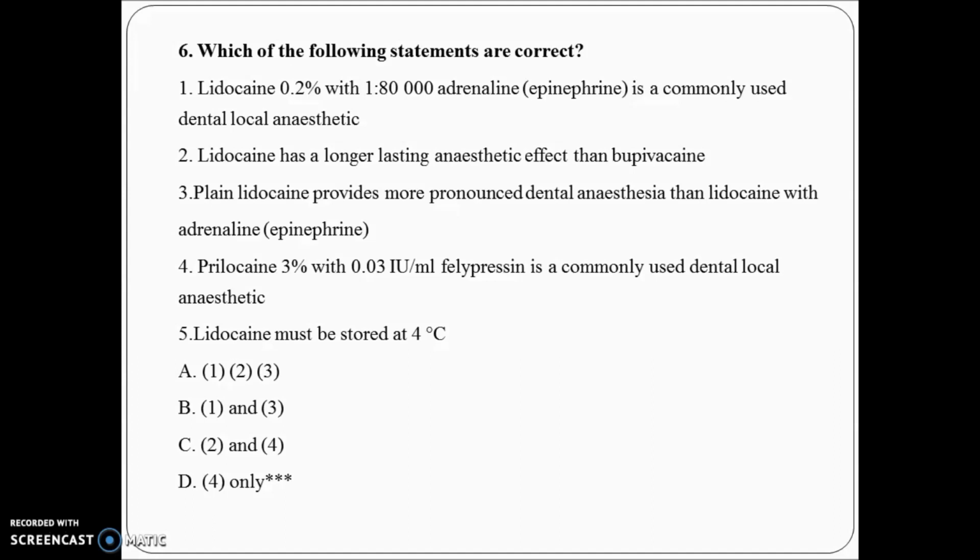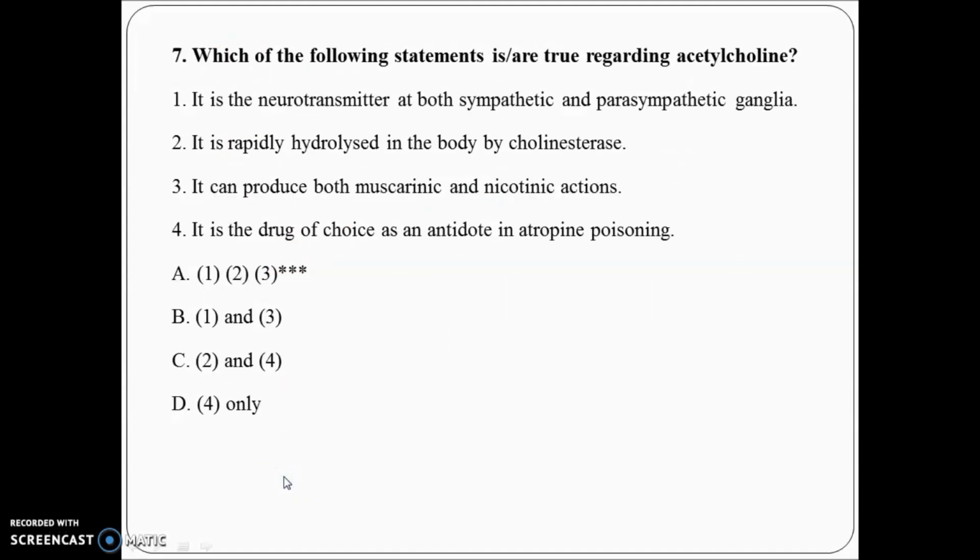Fine. So you can see in all these questions, the 4 options are looking absolutely false, and only one option is correct, that is 4, pilocarpine 3%. So in such a case, select that option. Fine. Let's see one more question.